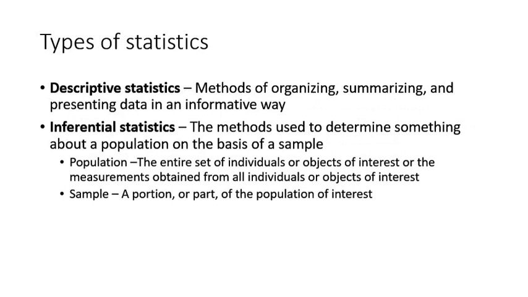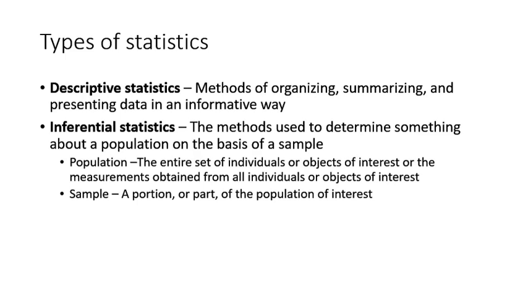There are different types of statistics. First is descriptive statistics and second is inferential statistics. Now let's understand what is descriptive statistics first. Descriptive statistics is the method of organizing, summarizing, and presenting the data in an informative way. On the other hand, inferential statistics includes the methods used to determine something about a population on the basis of a sample. Now let's understand what we mean by population and sample.